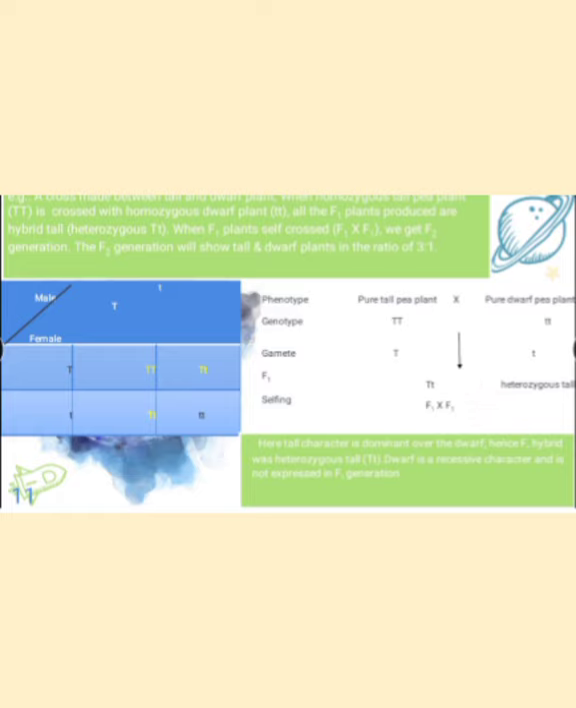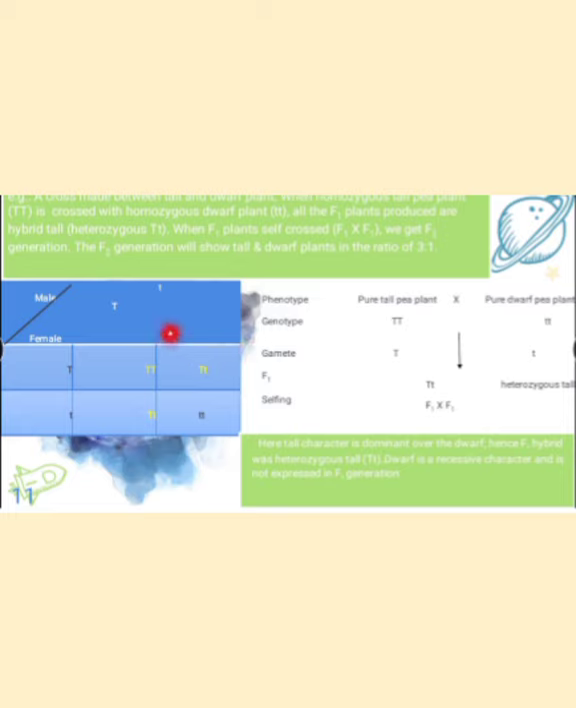When a cross is made between two F1 plants, or two hybrid plants, it can be done in a checkerboard. Gamete formation takes place: capital T small t, capital T small t, with the male plant here and the female plant here. Capital T crossed with capital T shows the tall plant. Then capital T crossed with small t shows capital T small t.